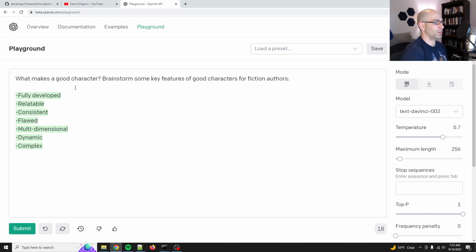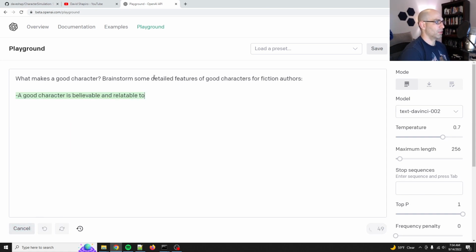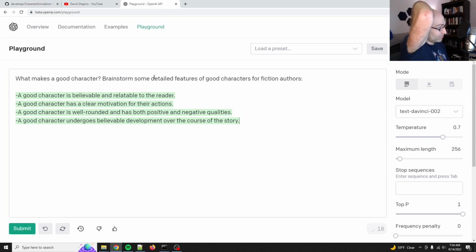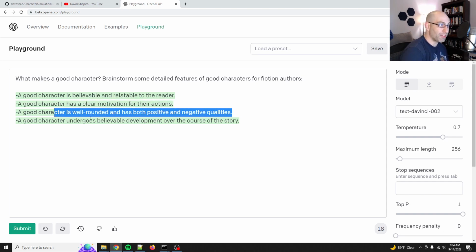Okay, this is not key features. Write some detailed features. There we go. All right, a good character is believable and relatable, has a clear motivation, is well-rounded, and has both positive and negative qualities.